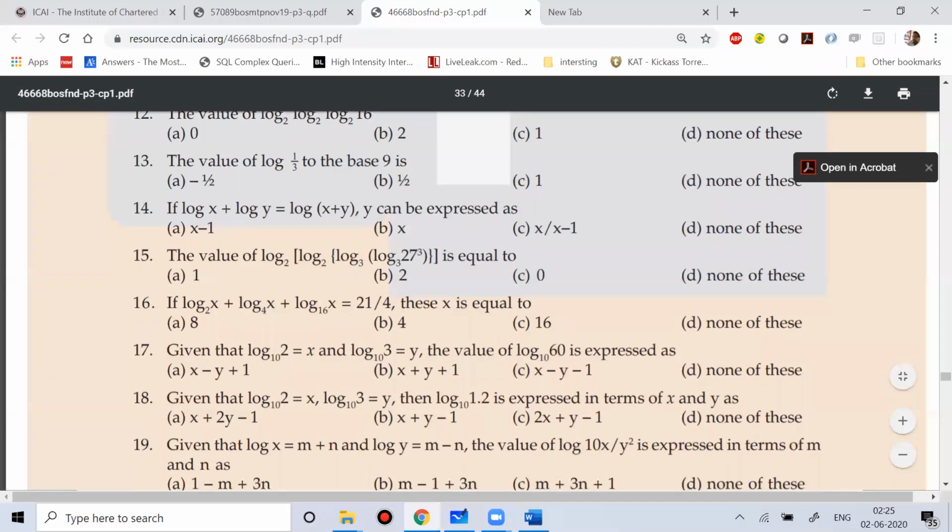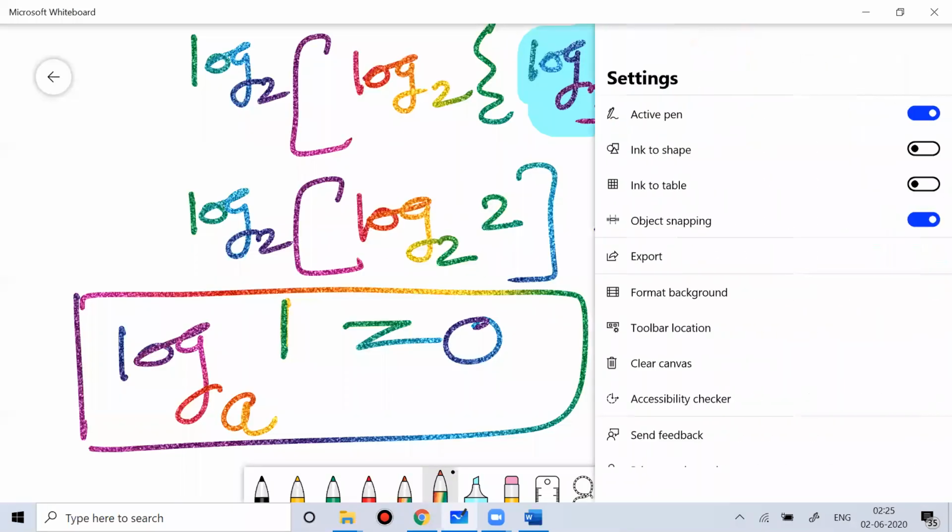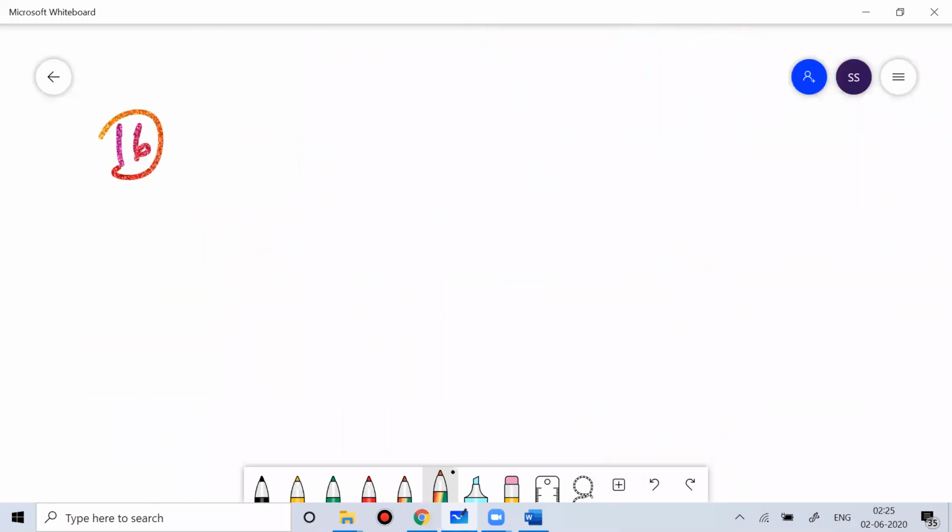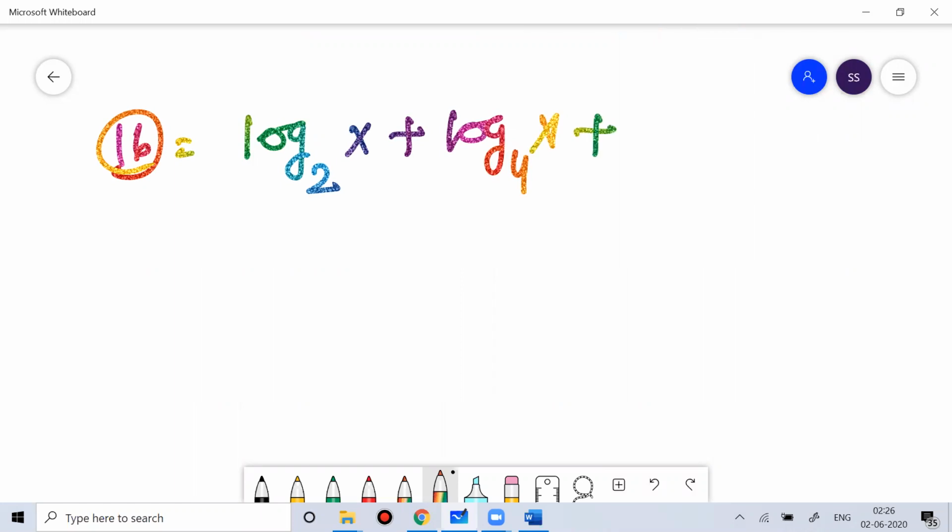Okay, let's do the 16th question. The 16th problem is like this: if log base 2 of x plus log base 4 of x plus log base 16 of x is equal to 21 by 4, then what is the value of x? It's very simple.